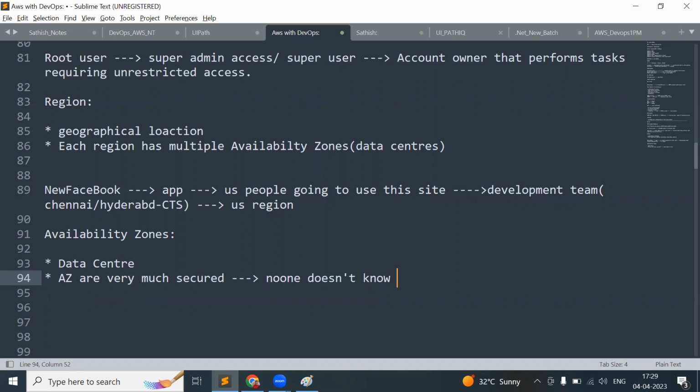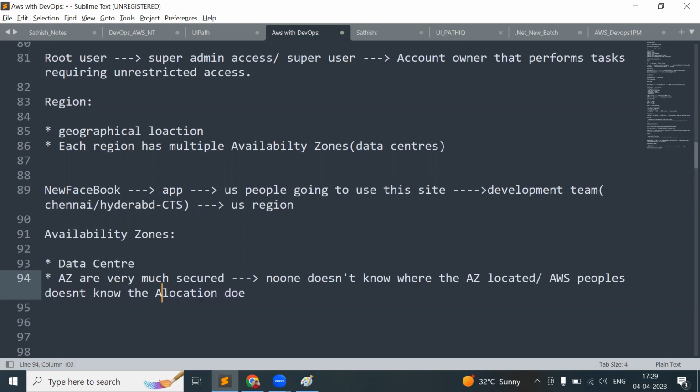Even AWS people also don't know where the availability zones are located. Only the higher management people know the availability zone locations. Even the AWS people working at AWS, in customer service, also don't know where the availability zones are located.